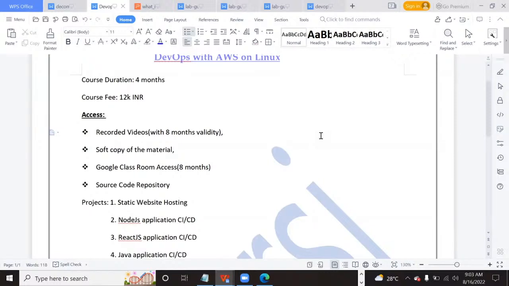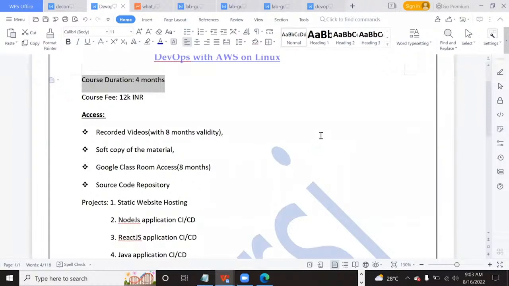Kubernetes and Docker, these two will take around 45 days. Out of these 120 days, 45 days go to only Docker and Kubernetes. And AWS will take again 30 to 45 days. That means around 60 days is going for only the cloud and Docker and Kubernetes. Then we have only the remaining 60 days to set up the CI/CD pipeline and all, isn't it? AWS will take around 45 days, and Docker and Kubernetes will take around 30 to 35 days.